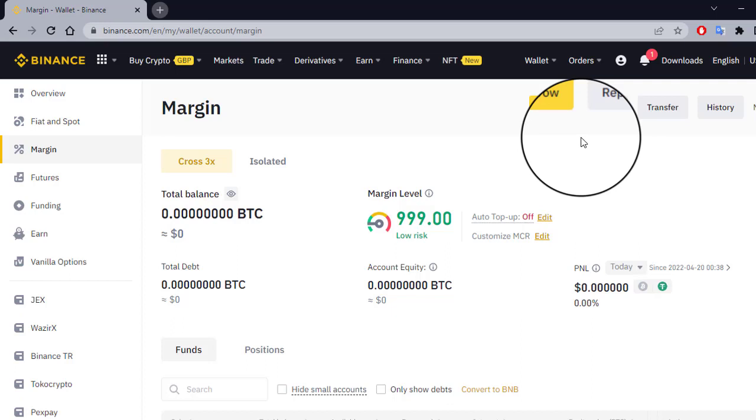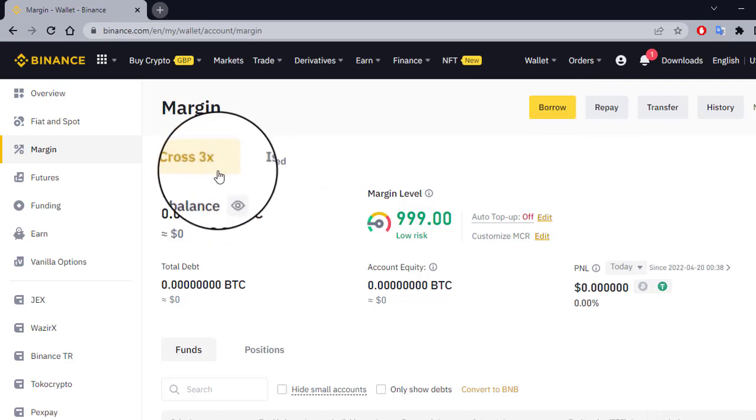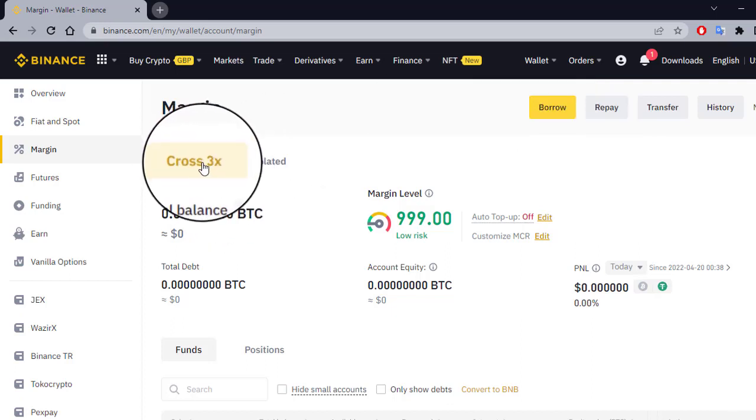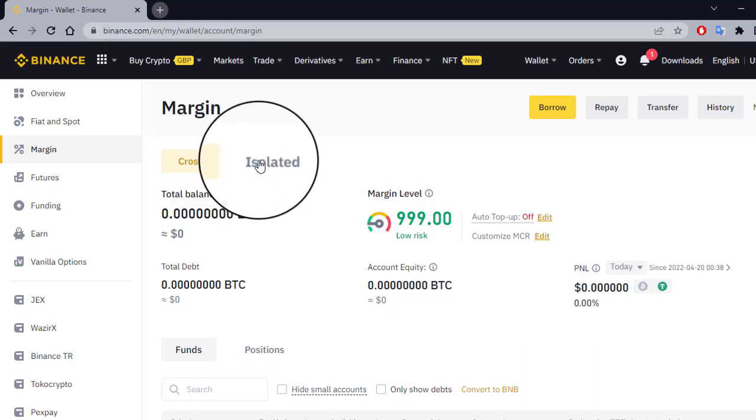So my first suggestion is that you always do margin trading on cross 3x. Always do the cross 3x. 3x means whatever leverage you take from Binance, it will give you leverage up to 3x, means you get 3 times more. That is the main concept of margin trading, that you can take money from Binance and earn your profit. This is the main thing about margin trading.